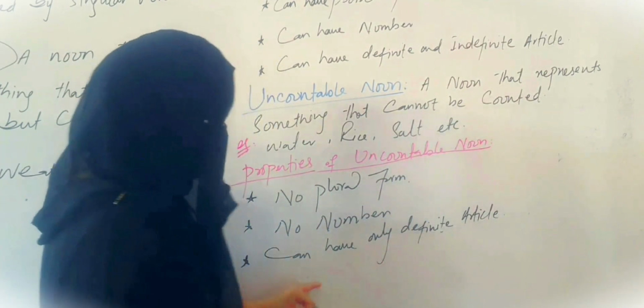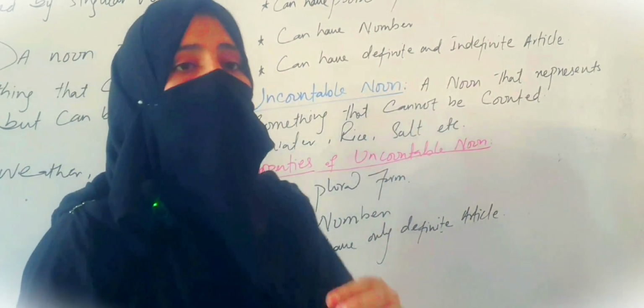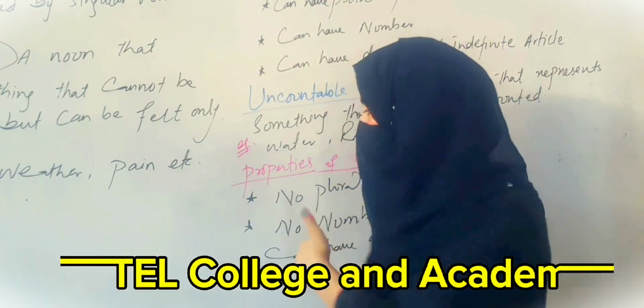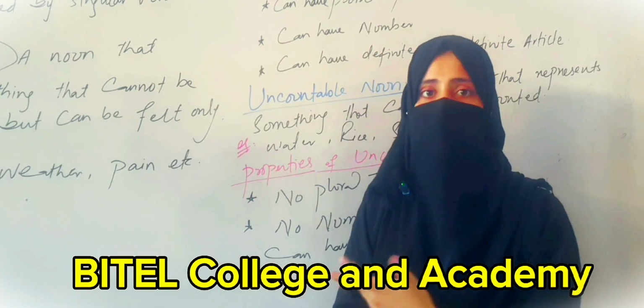And the last property is that it can have only the definite article. I can just use the definite article, meaning the. The is used with uncountable noun. If I say the water, the rice, the salt.